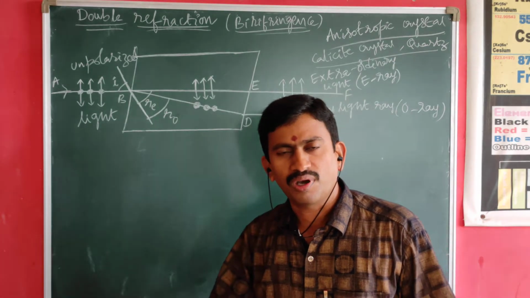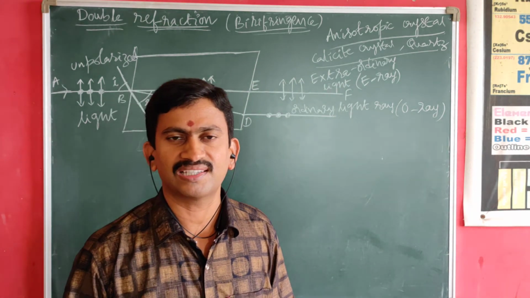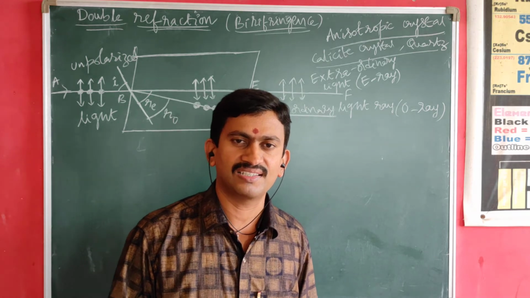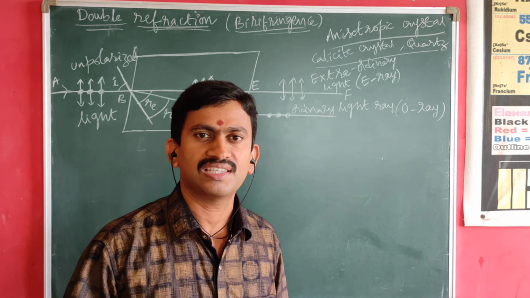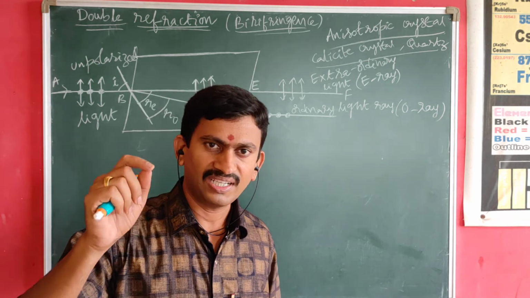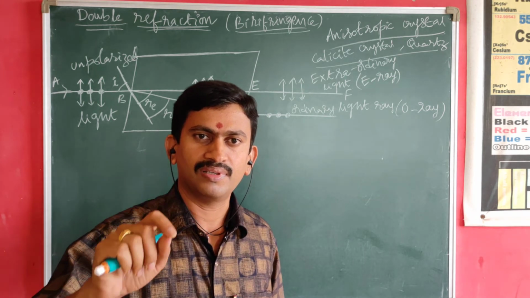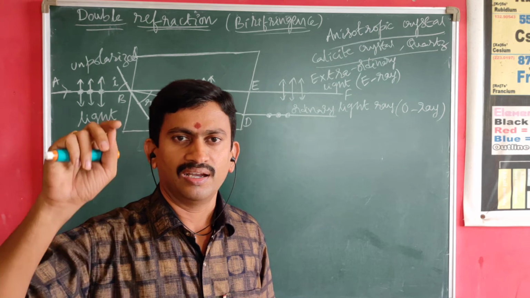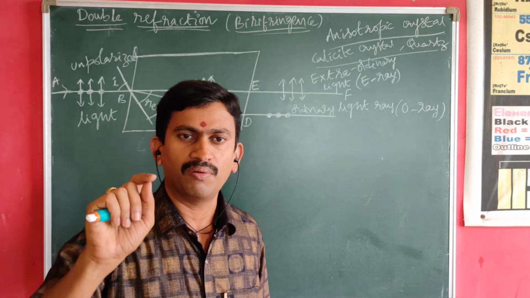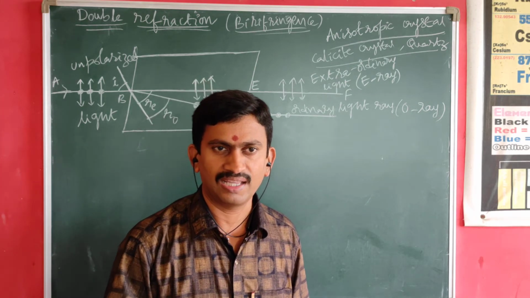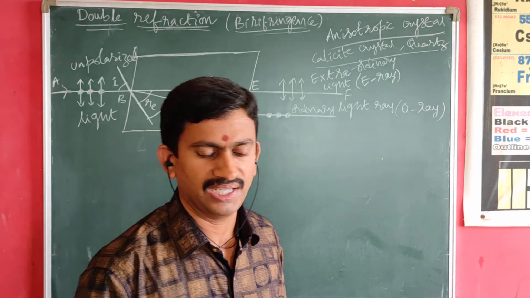Here, what do you mean by ordinary laws of refraction? You might have studied in the previous class itself. There are two ordinary laws of refraction. One is Snell's law. That is, the refractive index of the second medium is equal to the ratio of sine of angle of incidence to the sine of angle of refraction, provided the first medium is the air medium. Otherwise, mu2 by mu1 equals sin i by sin r. That is the statement of Snell's law.